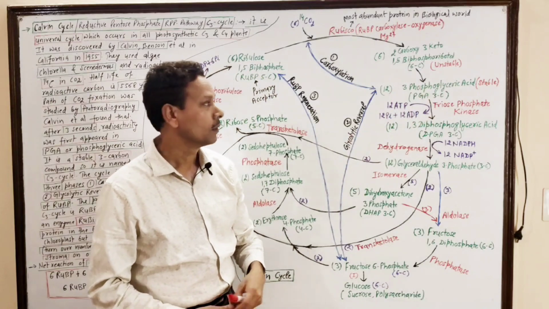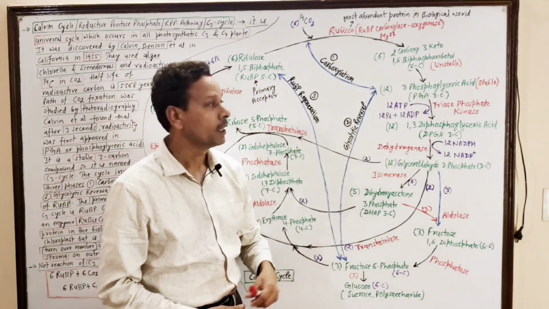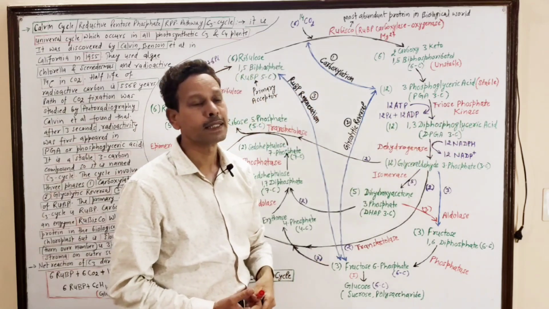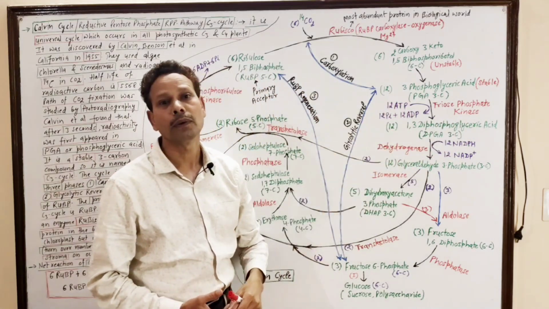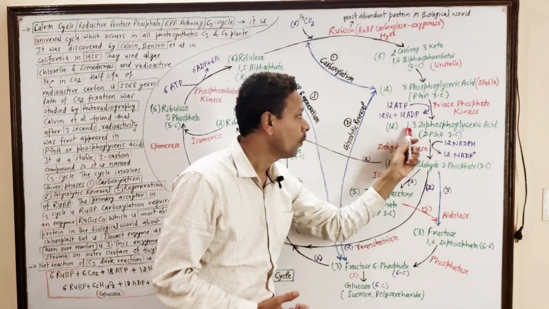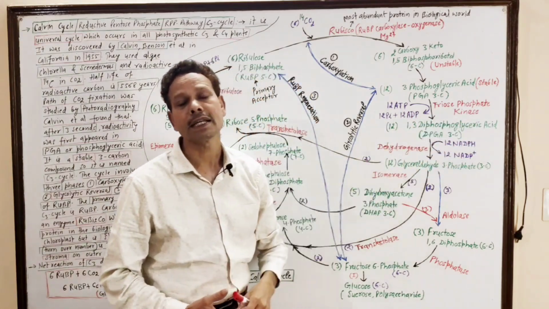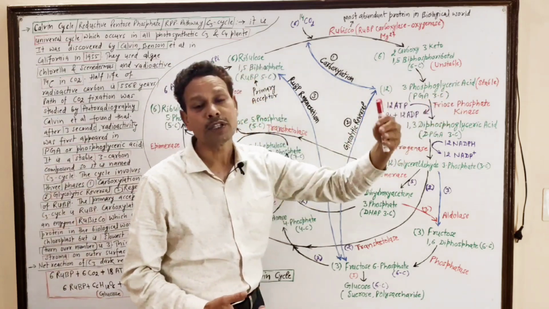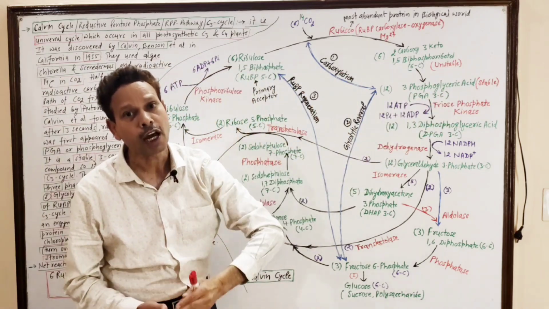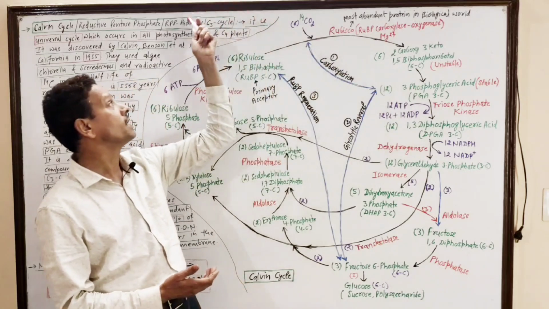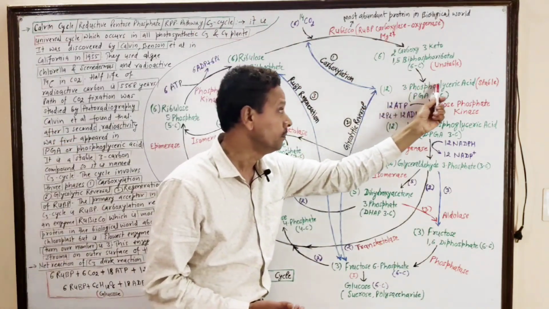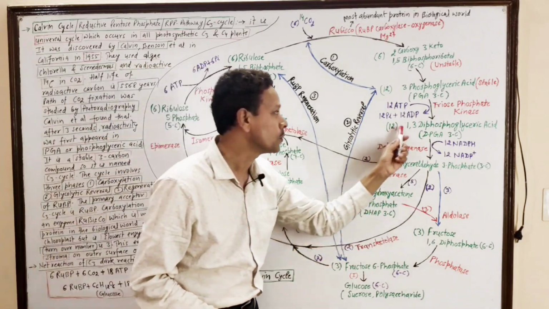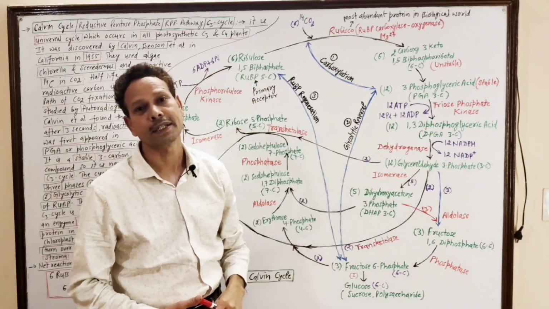PGA, and this PGA, in presence of the enzyme triose phosphate kinase and ATP molecules, produces 1,3-diphosphoglyceric acid. It means this PGA, a stable 3-carbon compound, that's why this cycle is the C3 cycle, undergoes phosphorylation to produce 1,3-diphosphoglyceric acid.